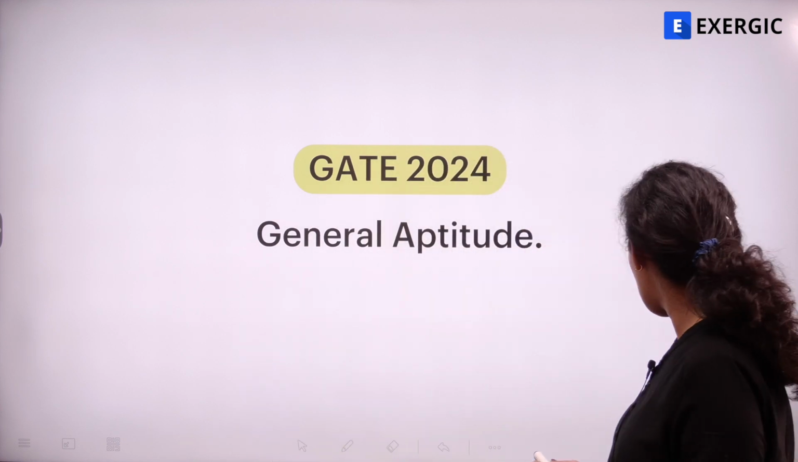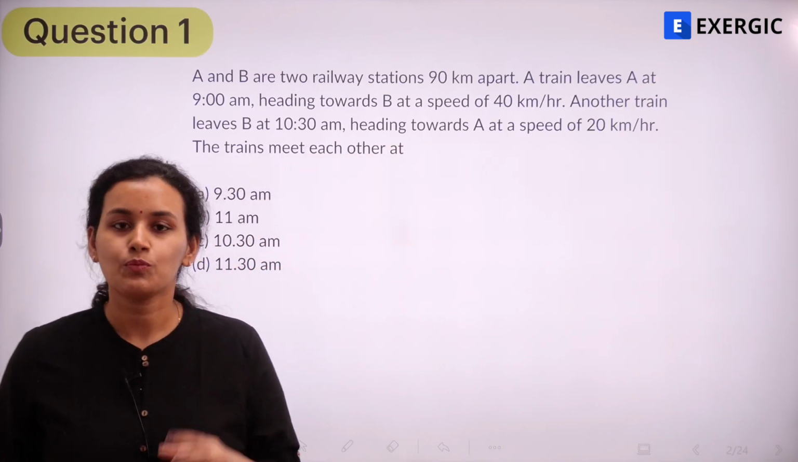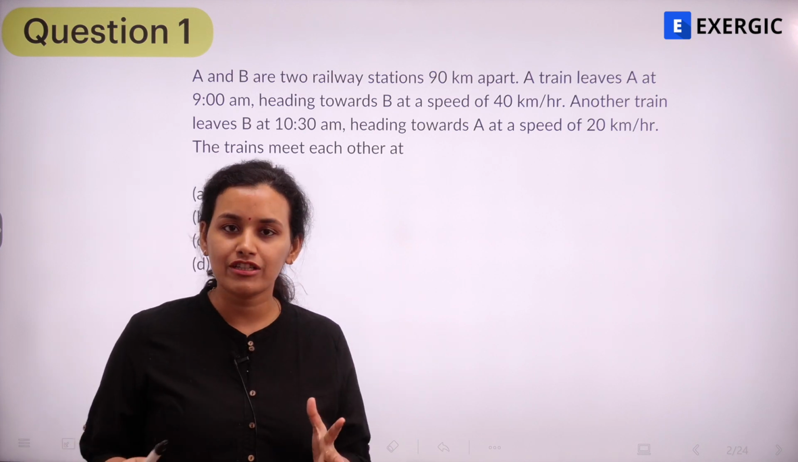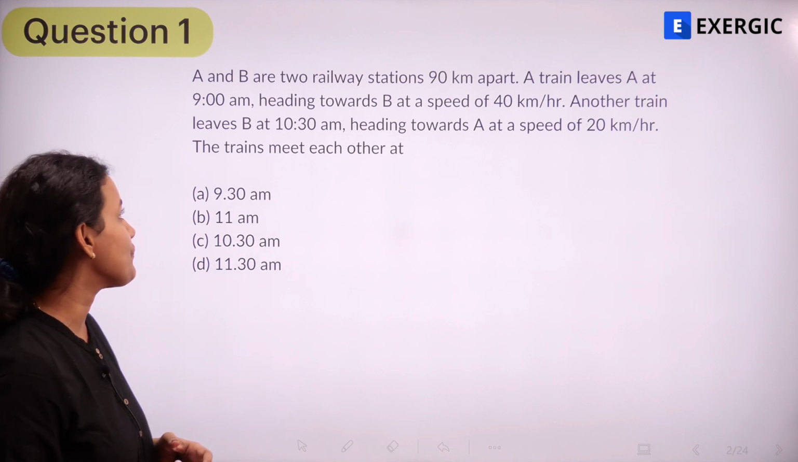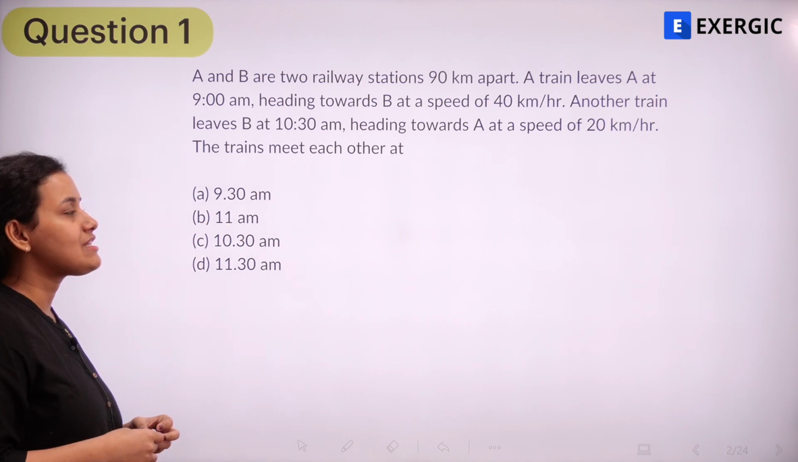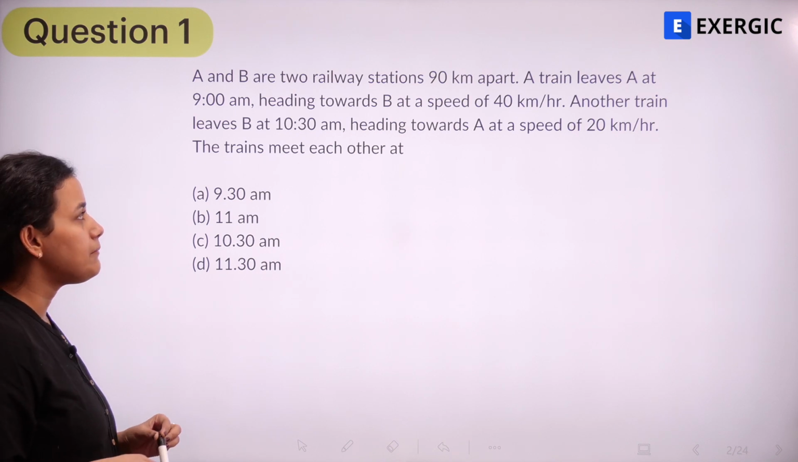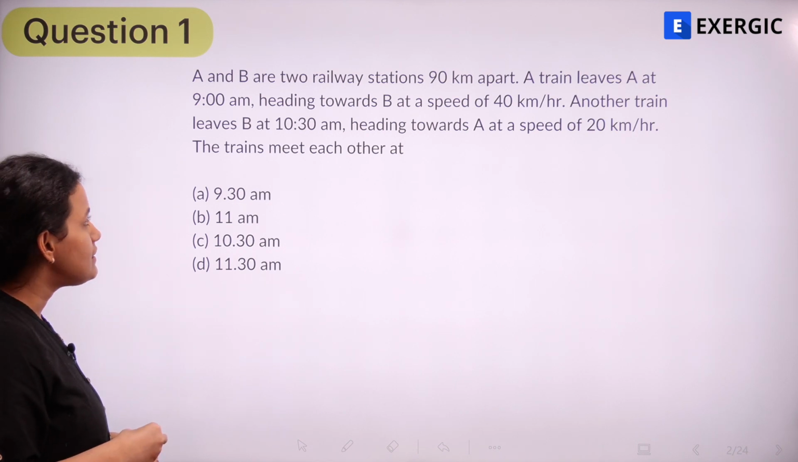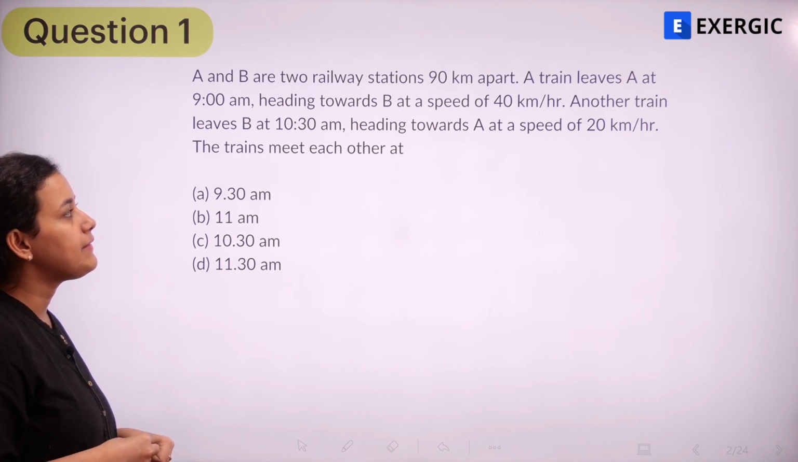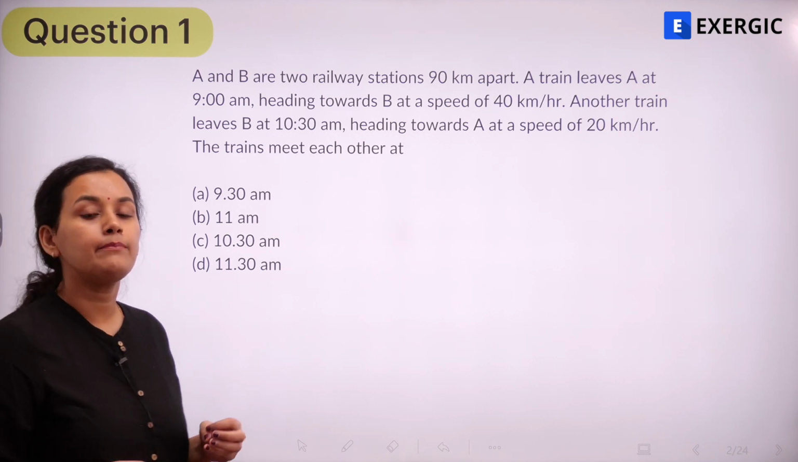So the first question for today's class is a question of quantitative aptitude on time, speed and distance. So pause, read the question, give it a try, and after that, play the video, cross-check with the solution that we discuss. So A and B are two railway stations 90 kilometers apart. A train leaves A at 9 am heading towards B at a speed of 40 kilometers per hour. Another train leaves B at 10:30 am heading towards A at a speed of 20 kilometers per hour. So at what time do the trains meet?